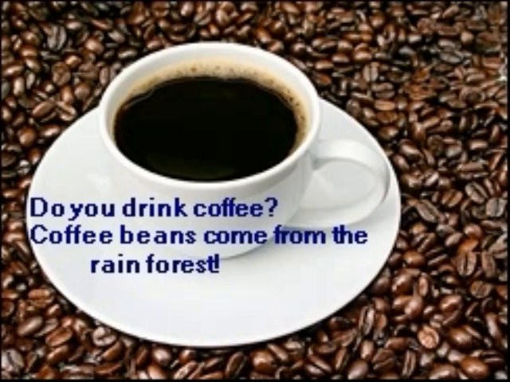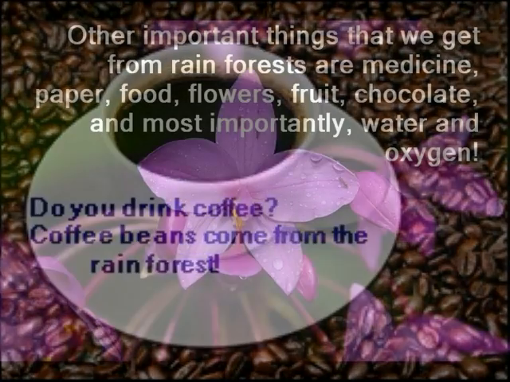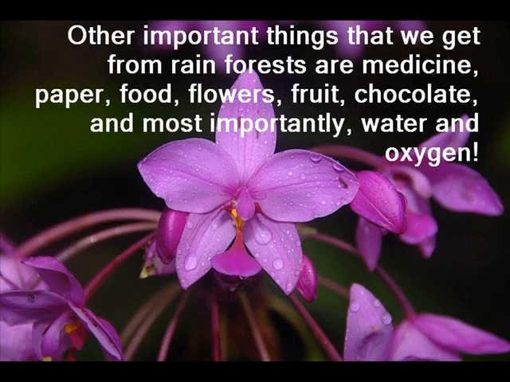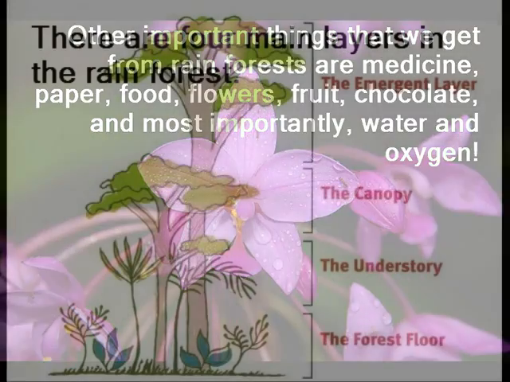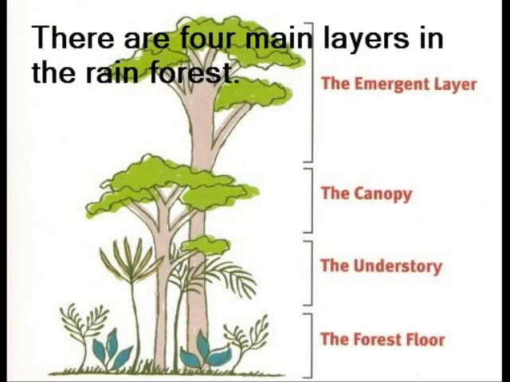Do you drink coffee? Coffee beans come from the rainforest. Other important things that we get from the rainforest are medicine, paper, food, flowers, fruit, chocolate, and most importantly, water and oxygen. There are 4 main layers in the rainforest.